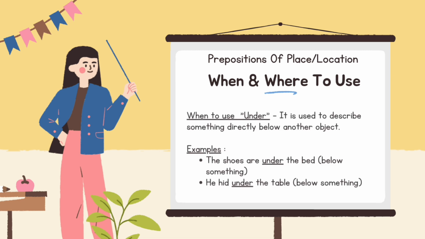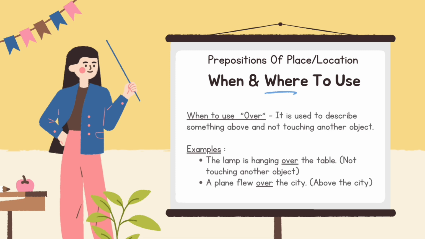When and where to use under: it is used to describe something directly below another object. Examples: the shoes are under the bed, below something. He hid under the table, below something.